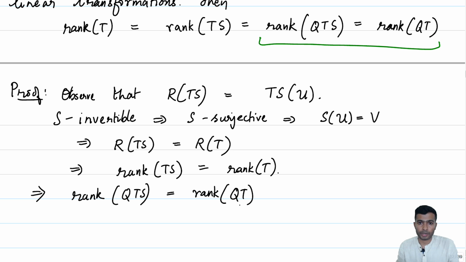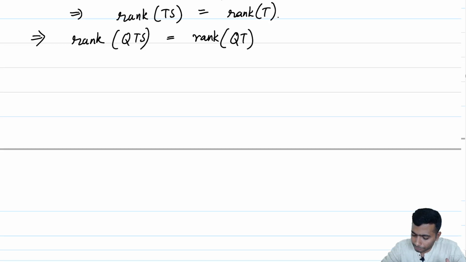So T was an arbitrary map, right. For any T, if you compose it with an invertible map, it is going to preserve the rank. So, in particular, rank of QTS is the same as rank of QT. So, the only thing that is left to prove would be to check that rank of QT is the same as rank of T.